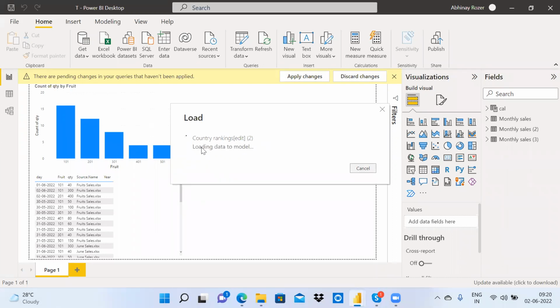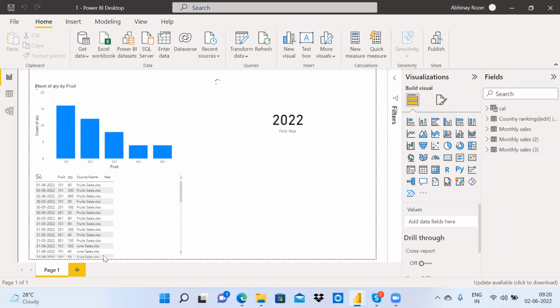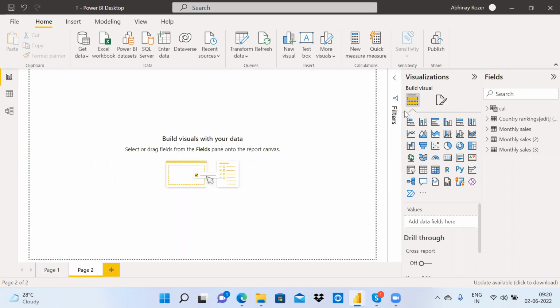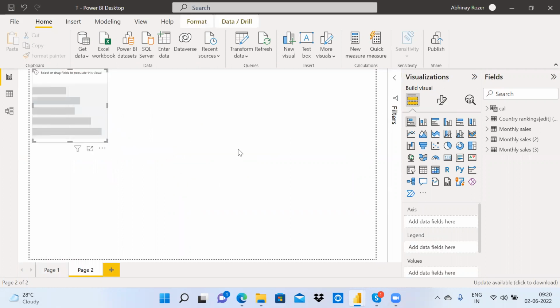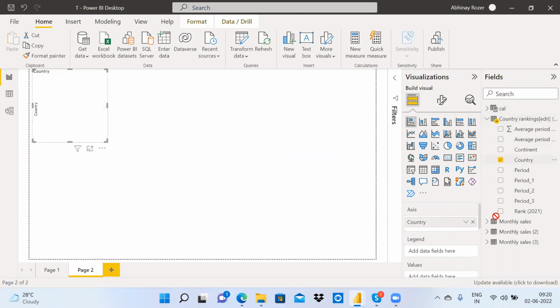So let it load. Maybe it is having around 120 rows. Okay, it contains some errors. That's not a problem. So I'm having the data. Now I created some visuals.